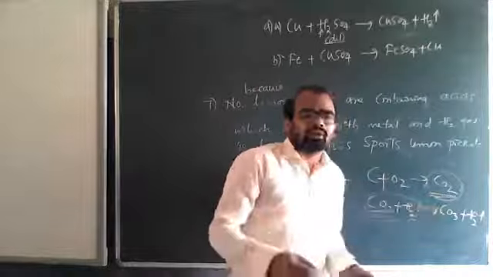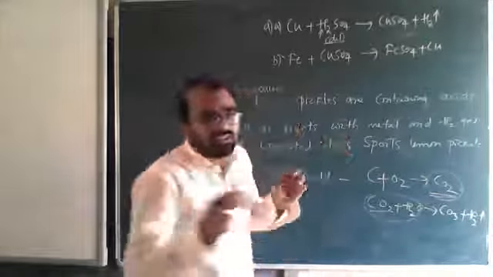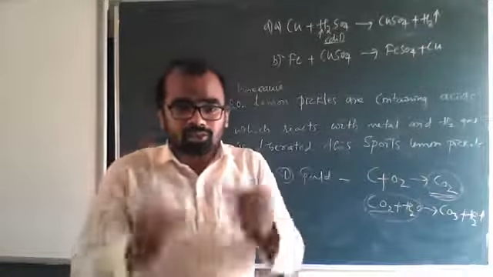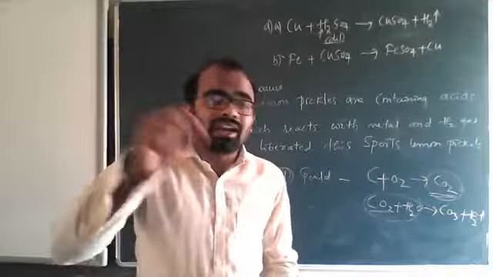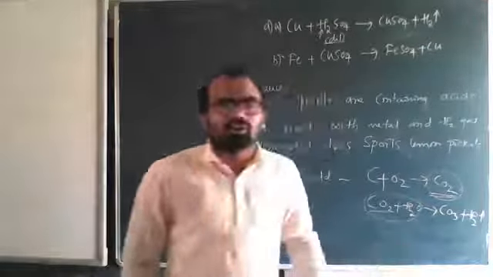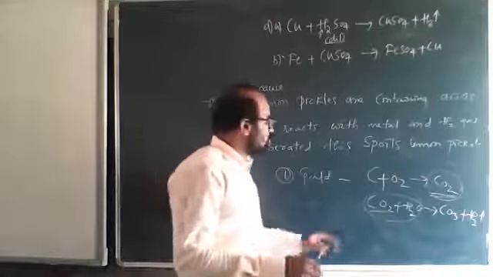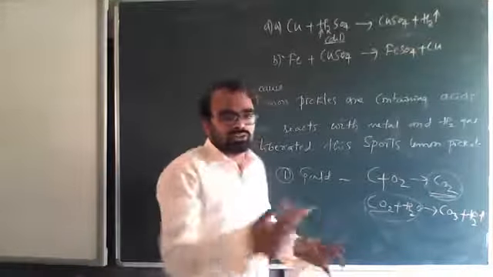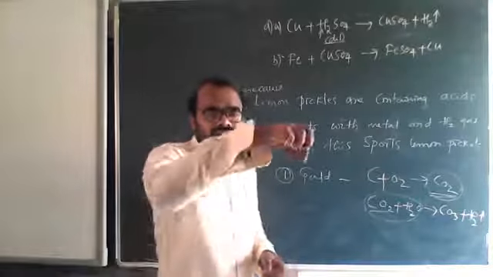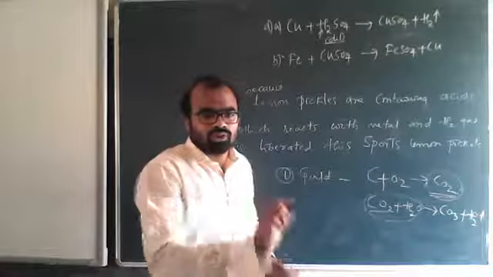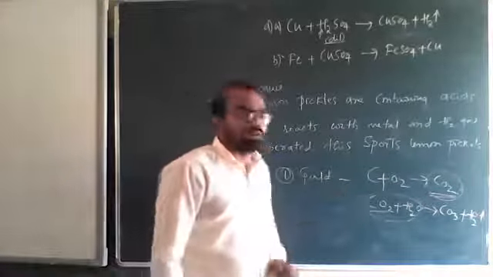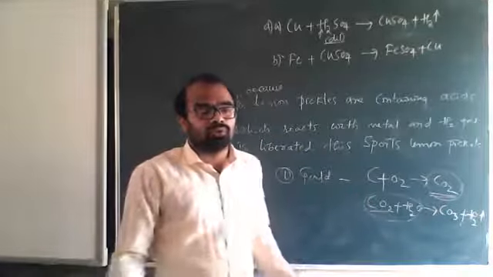She has taken it in a test tube, that means CO2 is present in the test tube. On that, she has to put some amount of water. What will happen? This solution is tested with red litmus paper and blue litmus paper. Since it is acidic, it will not convert red litmus to blue litmus.